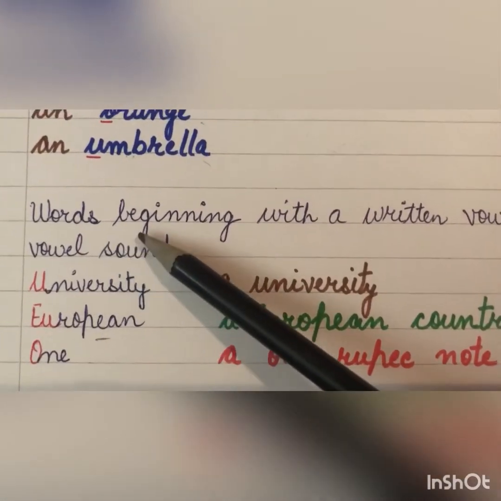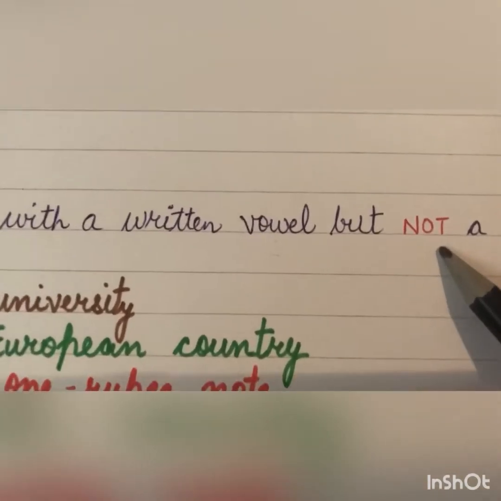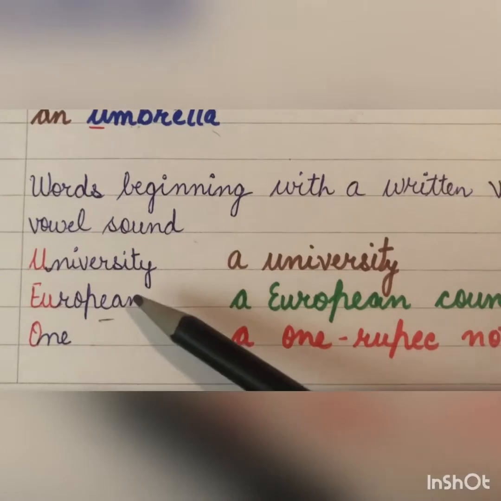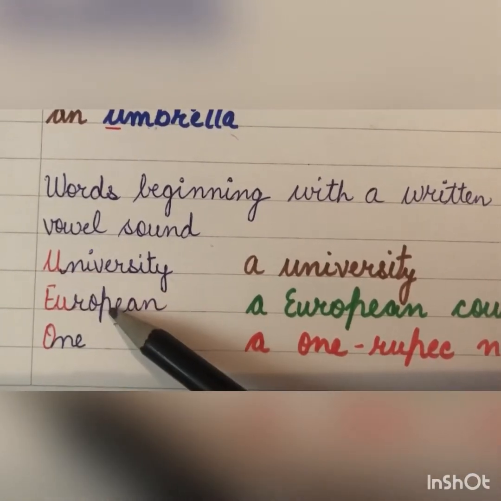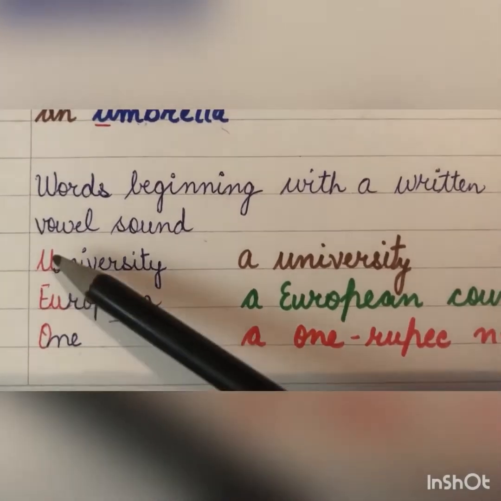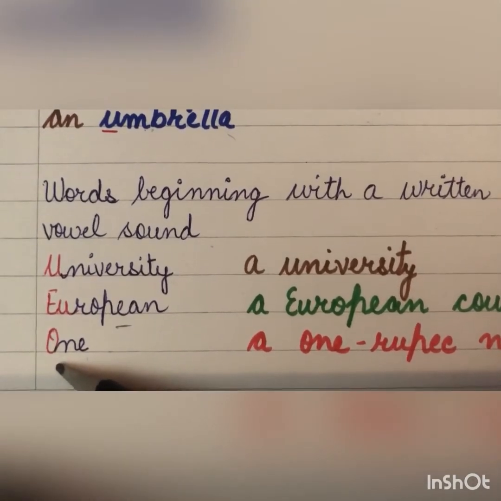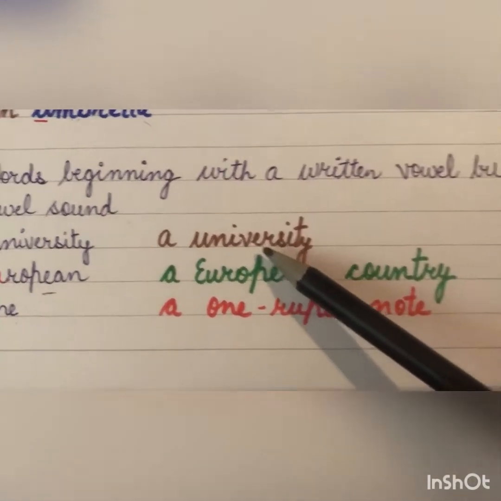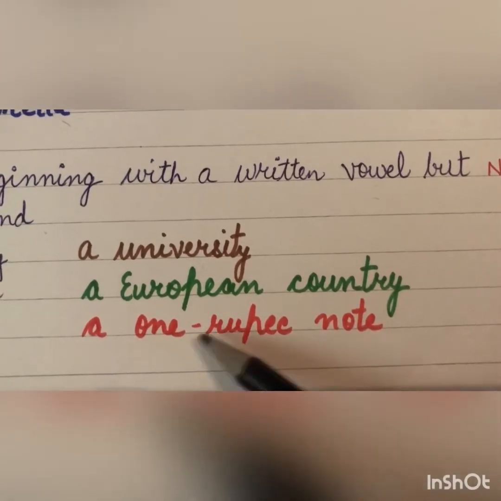Then there are some words beginning with a written vowel but not a vowel sound. For example, university, which starts with U; European, it starts with EU; and one, it starts with O. All these letters are vowels, but these are not giving sounds of vowel, so we say a university, a European country, a 1 rupee note.